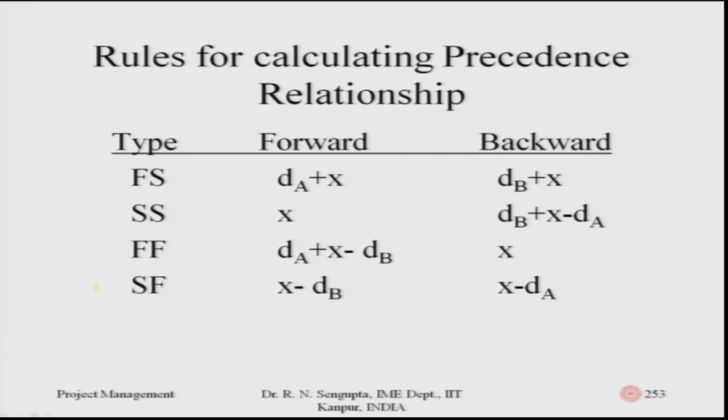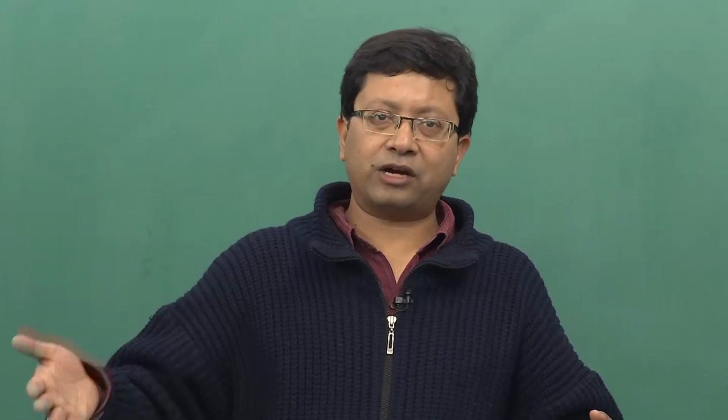So, in the forward method we go from left to right and do the calculations accordingly, and in the backward method we will come from the right to the left. And we do the calculations accordingly.